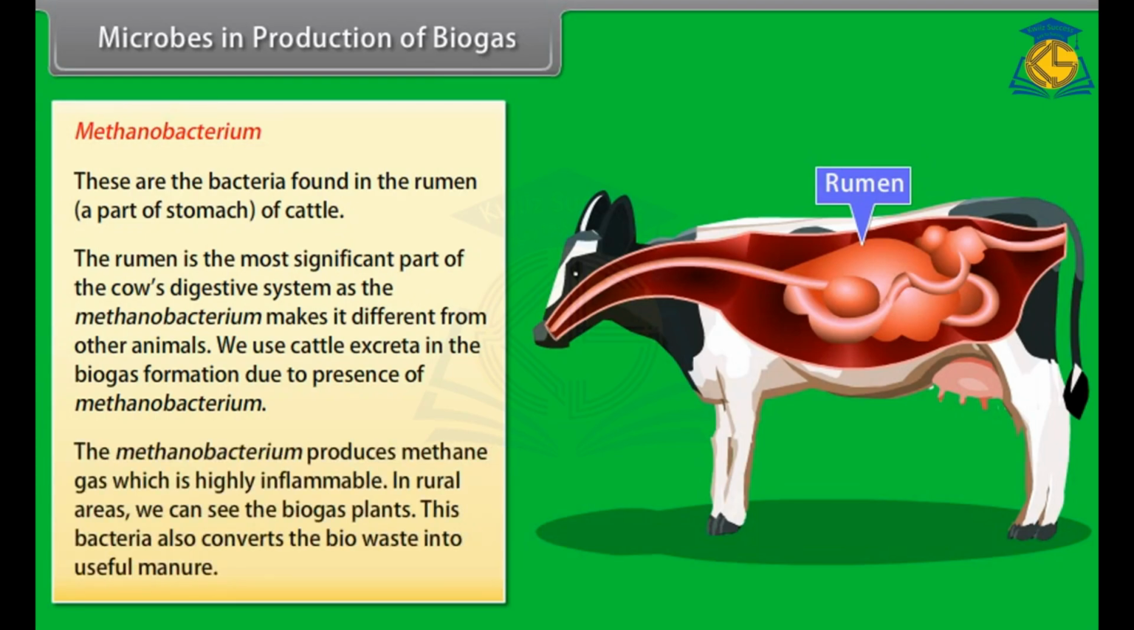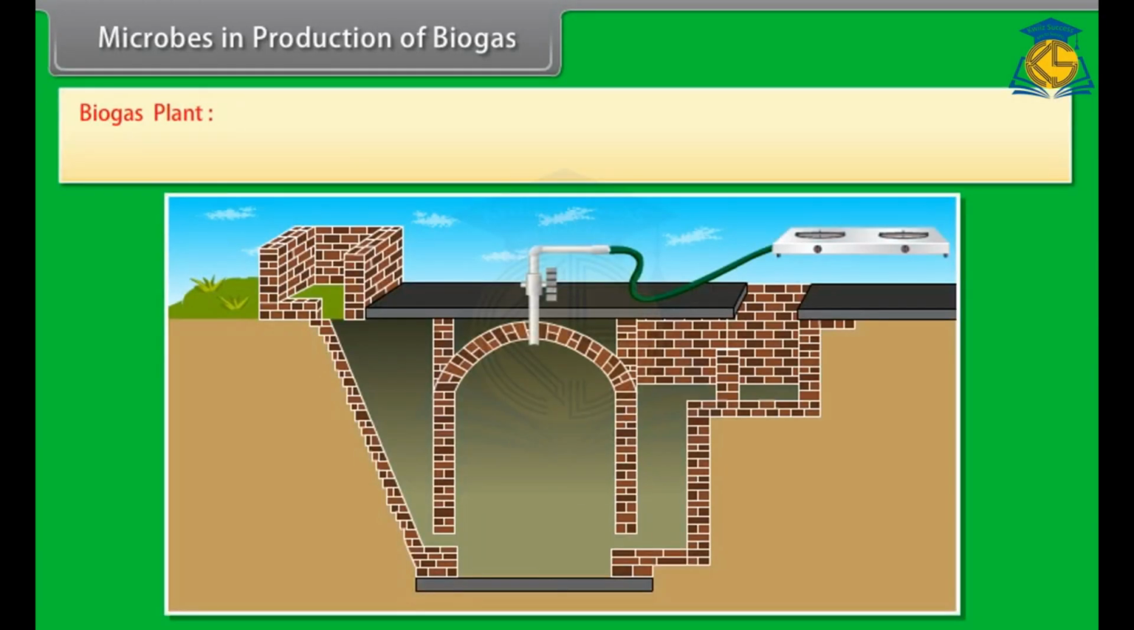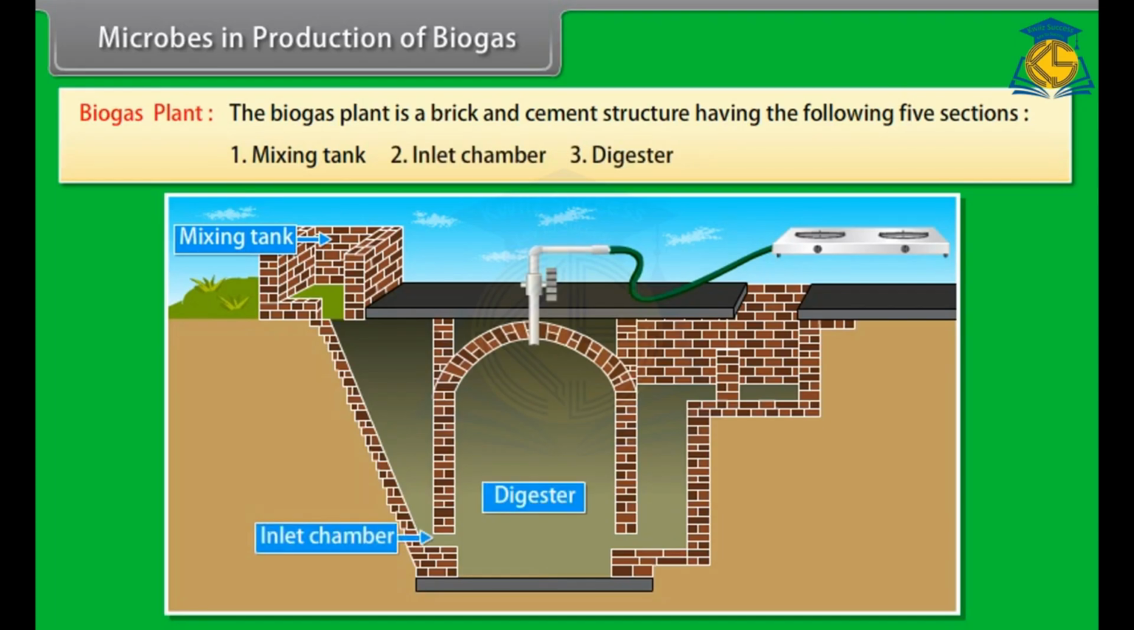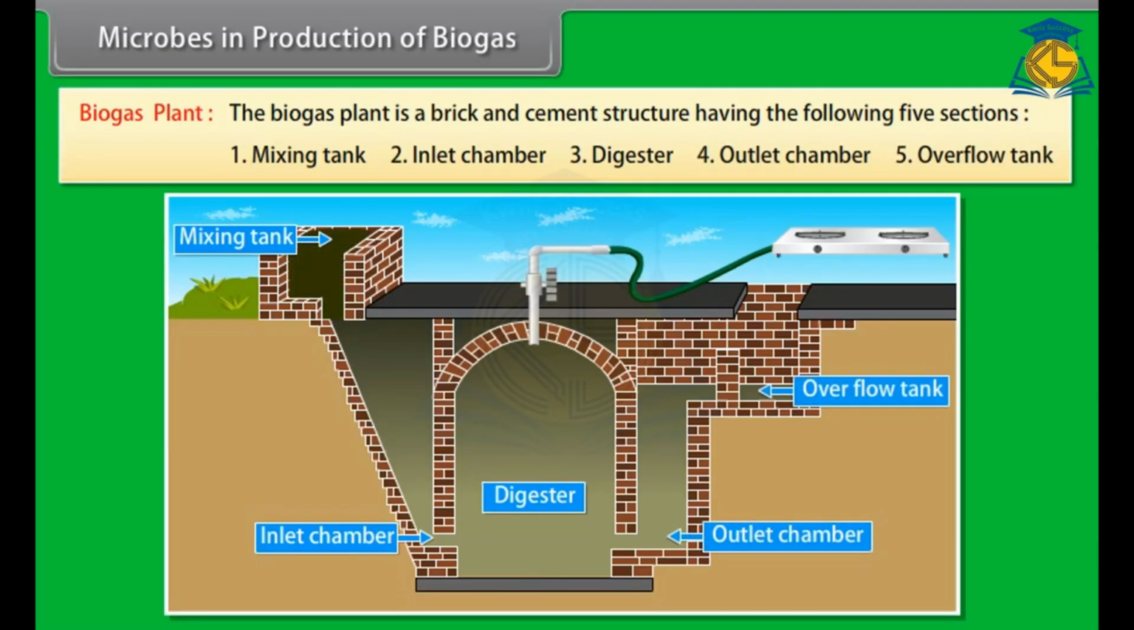The methanobacterium produces methane gas, which is highly inflammable. In rural areas, we can see biogas plants. This bacteria also converts the biowaste into useful manure. Biogas plant. The biogas plant is a brick and cement structure having the following 5 sections. Number 1. Mixing tank. Number 2. Inlet chamber. Number 3. Digester. Number 4. Outlet chamber. Number 5. Overflow tank.